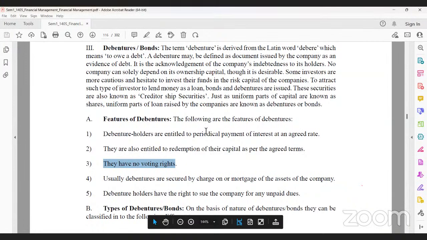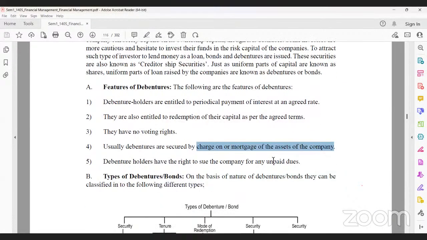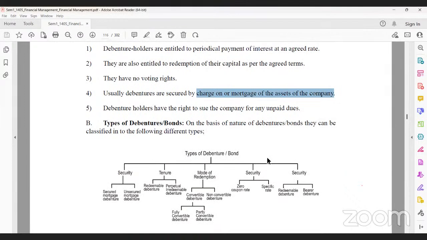Usually debentures are secured by a charge or mortgage on the assets of the company; most are secured, but sometimes they are unsecured. Similar to preference shares, debentures are also classified security-wise: secured mortgage debentures and unsecured debentures.